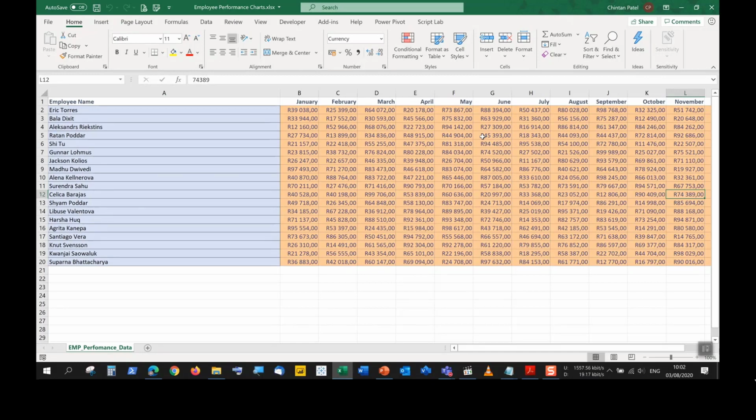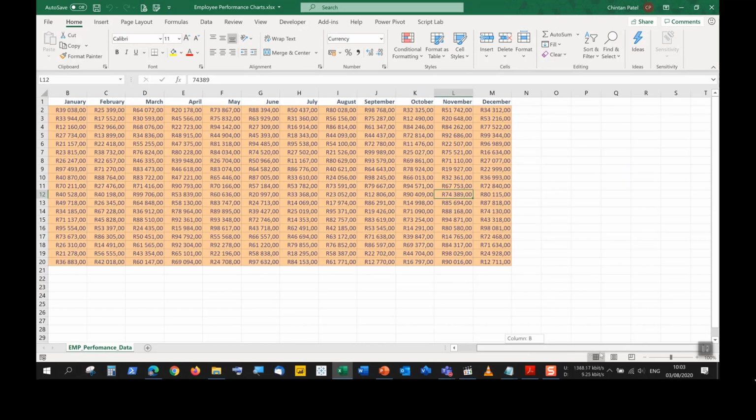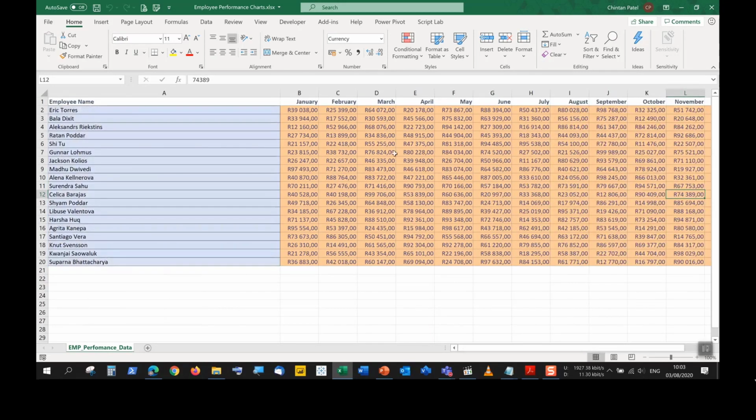I'm allowed to use colors. I'm allowed to use a variety of tools to make this stand out. And we usually use charts for reporting, using it for further analysis, trying to figure out how well our company did using the available data. So we're going to insert a chart based on the employees over here and the values I have with all the months, because we want to see how well these employees performed for the respective months.